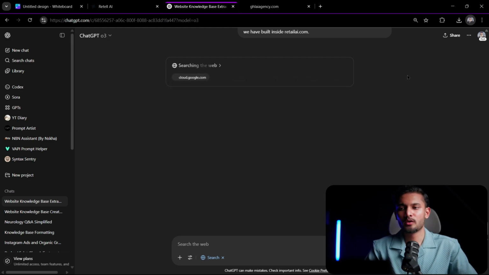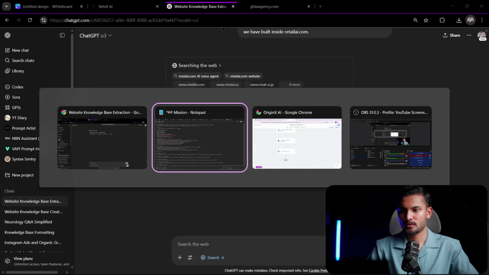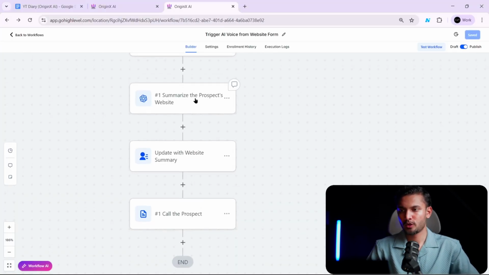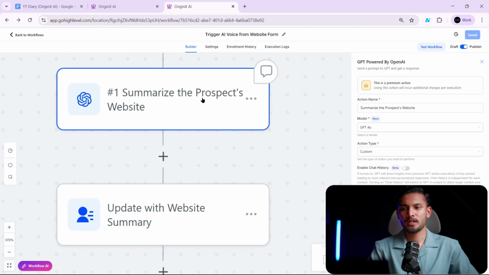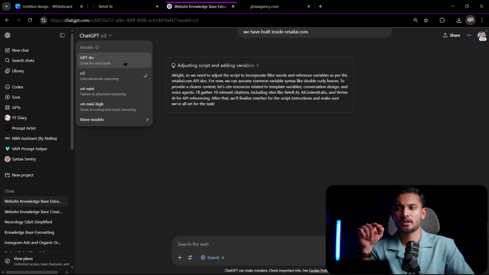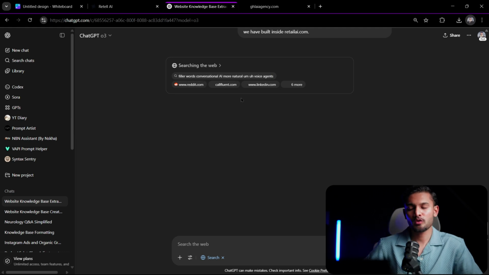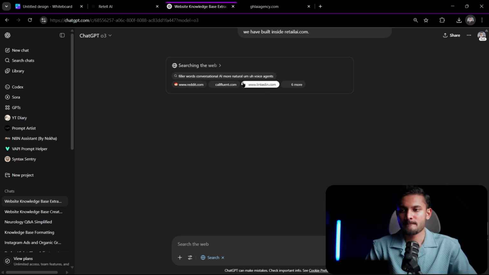O3 is quite good. I tried to generate this prompt, the prompt I showed you for the summary of the website. The prompt that O3 generated versus the prompt that I guess 4.0 generated, the difference was night and day. So yeah, the prompt was quite good. Let's see what this comes up with.